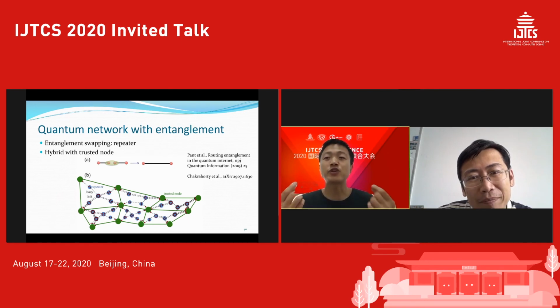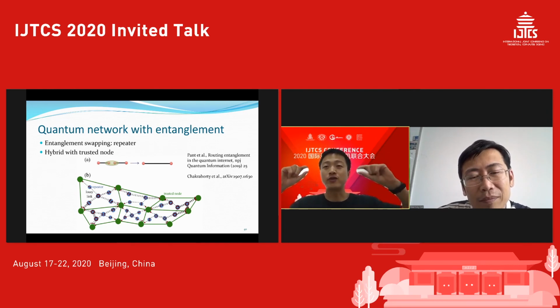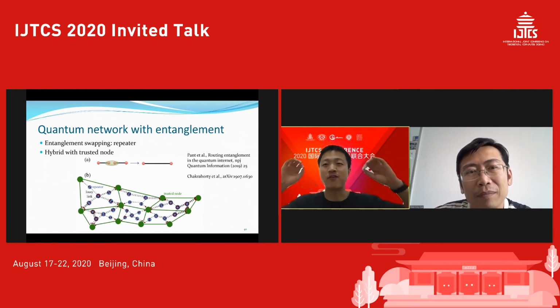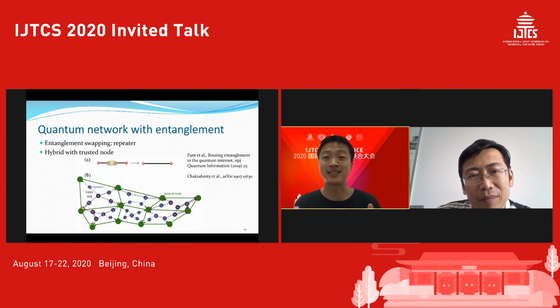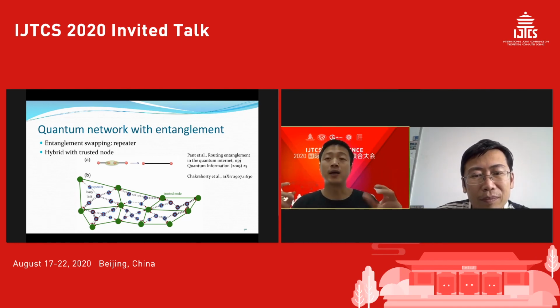Normally, from the resource point of view, one EPR pair is at least one secret key, because if Alice and Bob get one EPR pair and perform a sigma z measurement, they get one pair of secure key bits. But of course, a quantum EPR pair can do more, right?